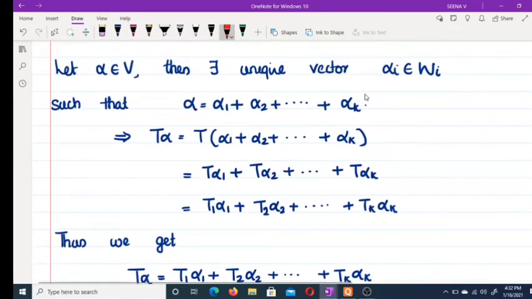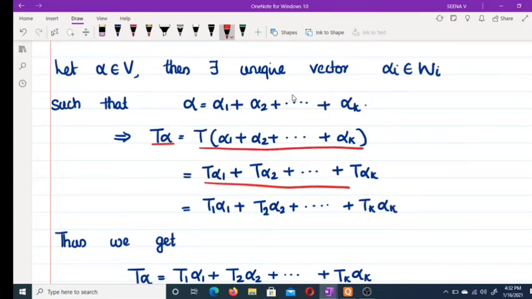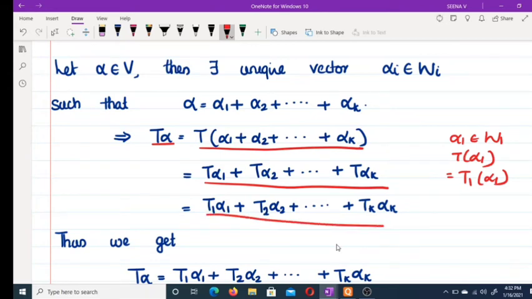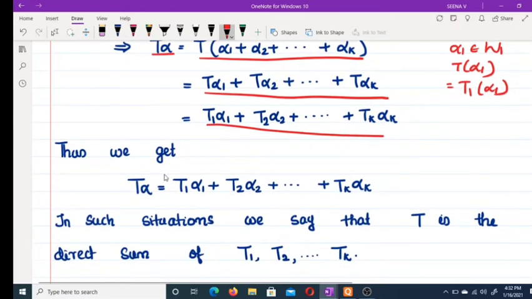Therefore, T alpha is equal to T of this sum. Alpha 1 belongs to W1, therefore T of alpha 1 is the same as T1 of alpha 1. Thus we get T alpha equal to T1 alpha 1 plus T2 alpha 2 plus etc.